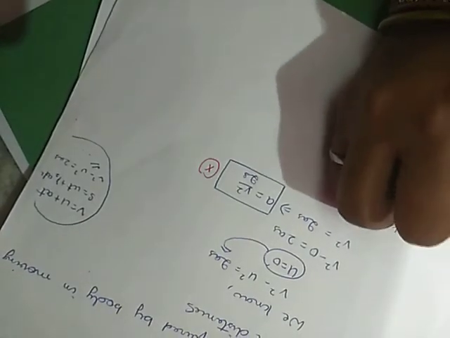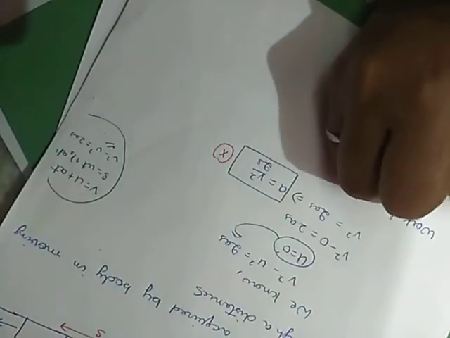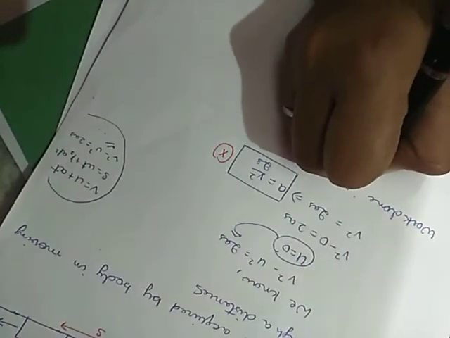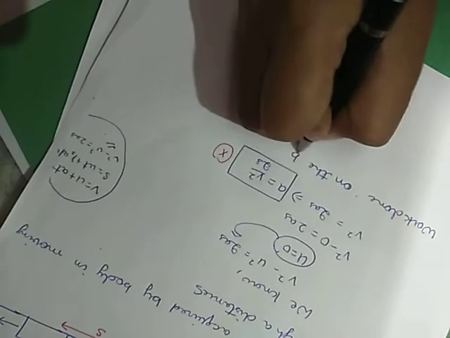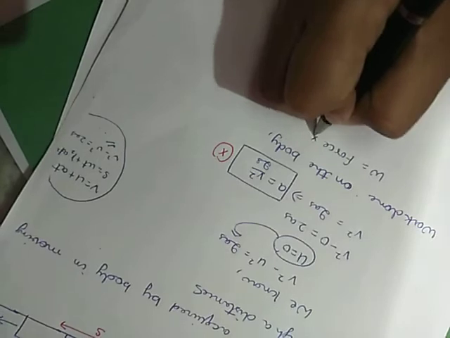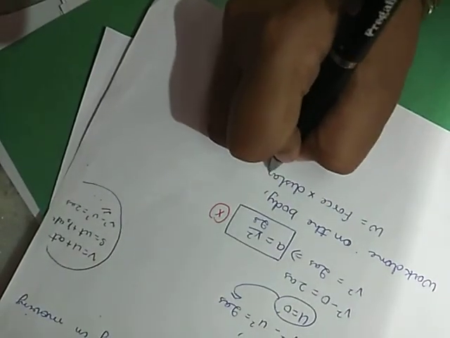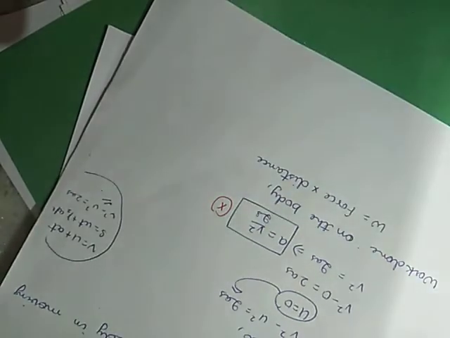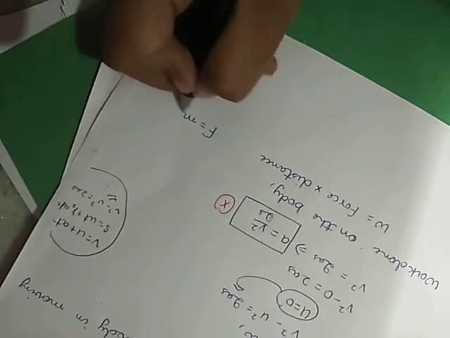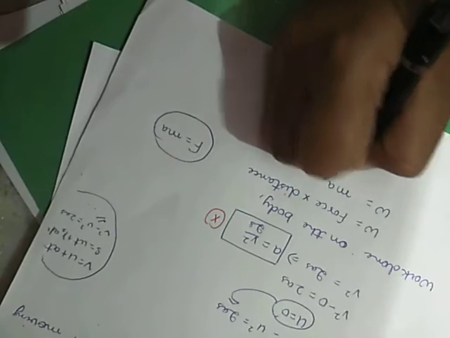Now we have to calculate the work done on the body. What is the formula of work done? As I told you, force into distance. Ma'am, but here we don't have the value of force. No matter, don't worry. F equals ma, we know. So W equals ma into s.